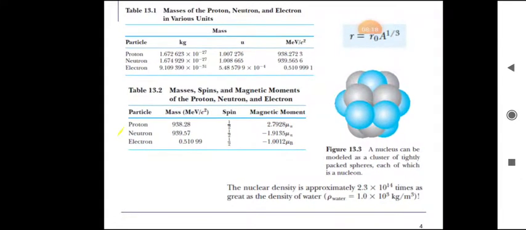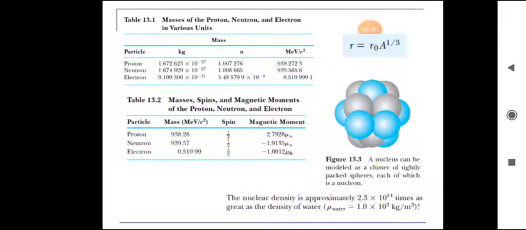Okay, coming to the next. Here we show the masses of proton, neutron and electron in various units. These are the fundamental things we have to know.